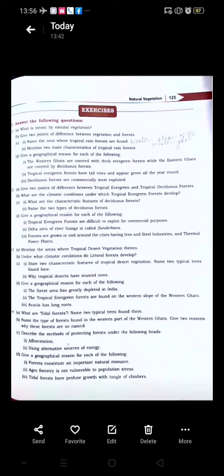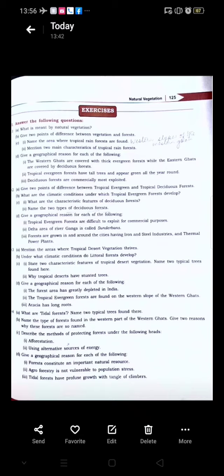Okay. Next question. First, what are the characteristic features of the deciduous forests?